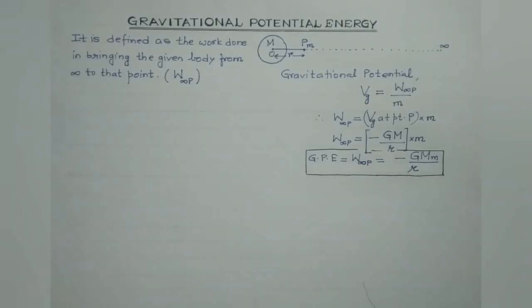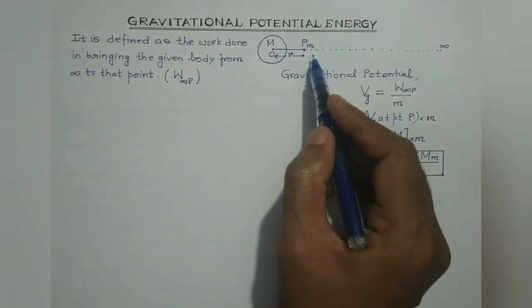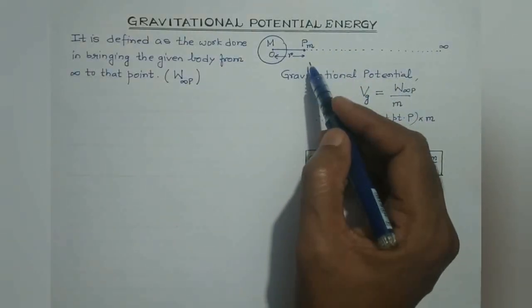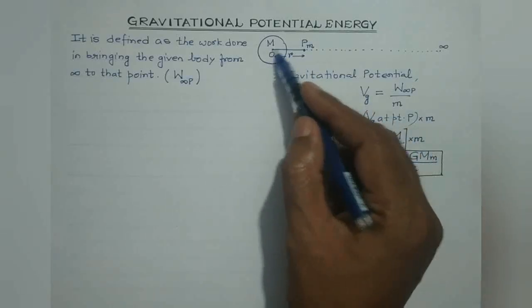We'll derive it once again. So students, what we have discussed is that when a mass small m is moved from one position to another, some amount of work is done by the external force against the force of gravitational attraction between capital M and small m.